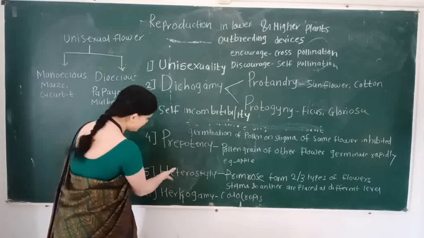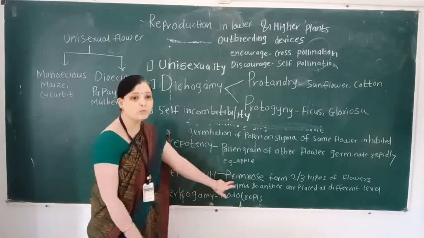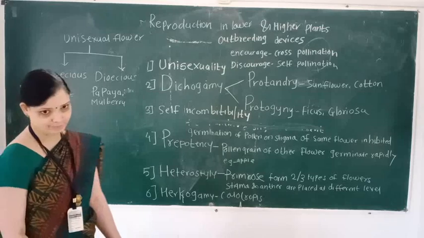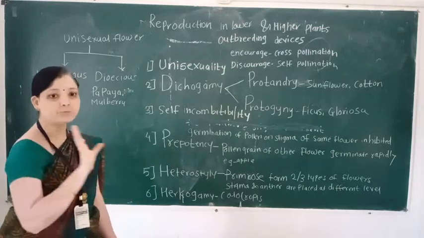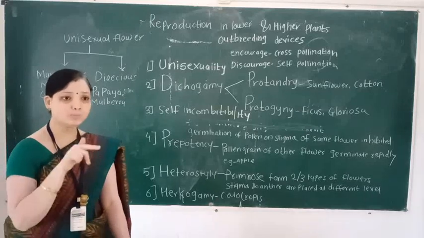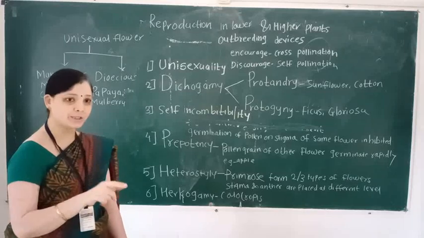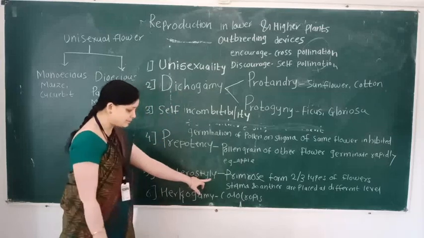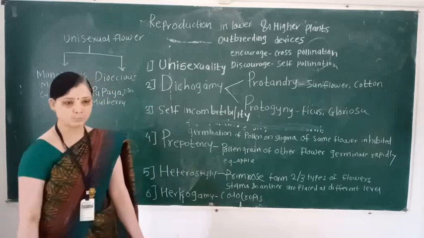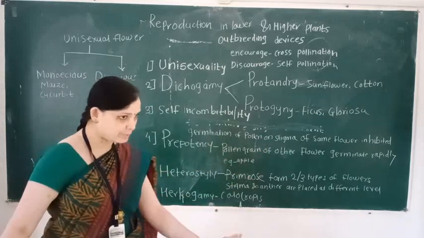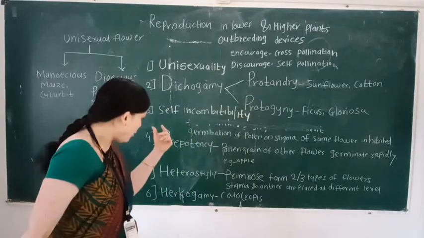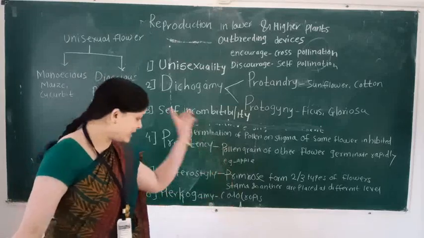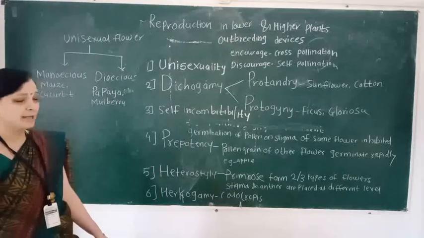In heterostyly, this outbreeding device is seen in the primrose flower. The primrose flower consists of two or three types of flower, and the position of the stigma and anther is different, that is, stigma and anther are placed at different levels.